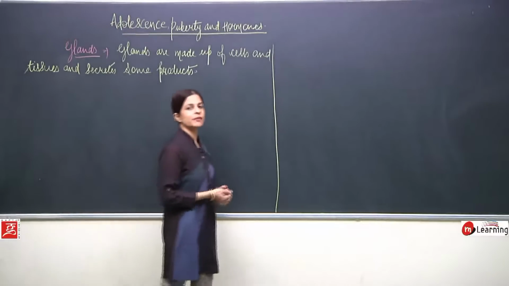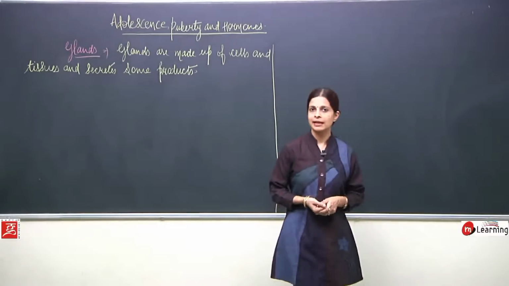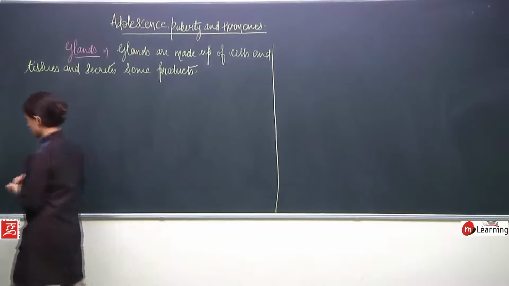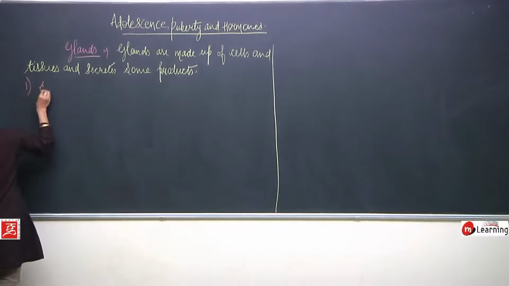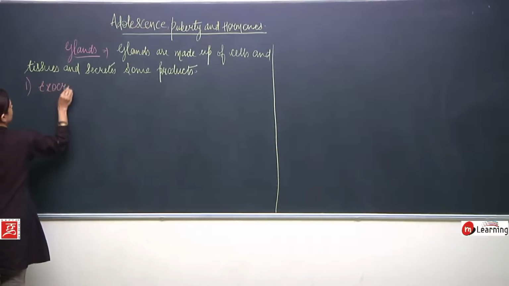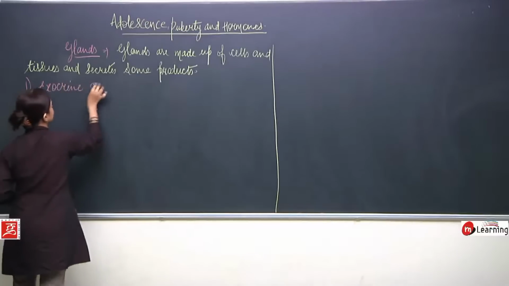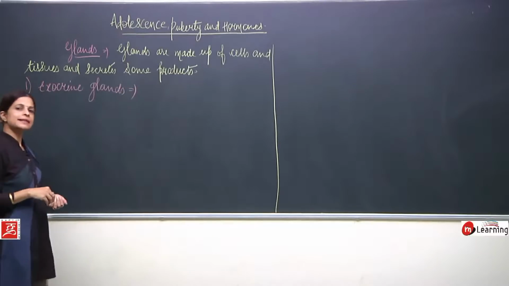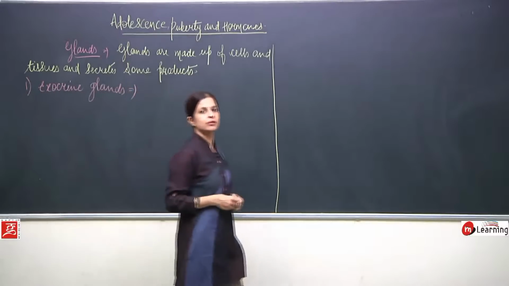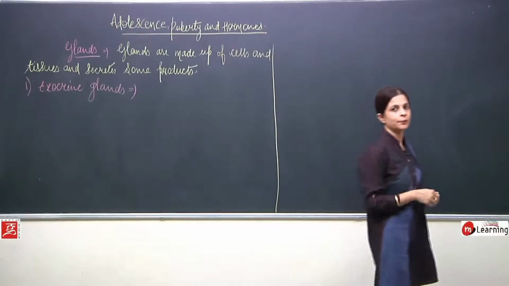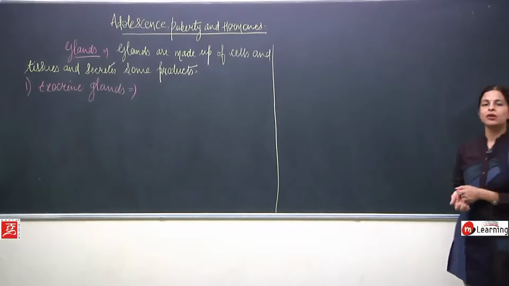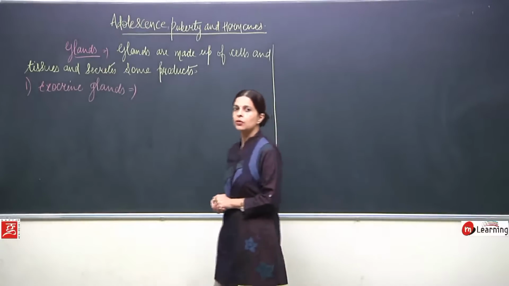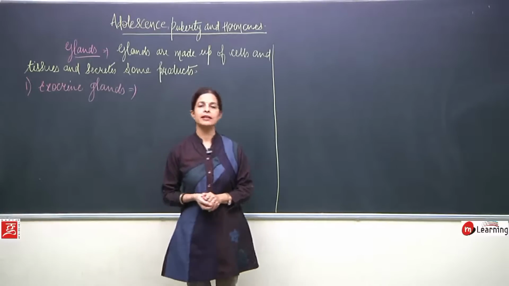Now, the glands can be divided into two categories. So we'll be talking about this. The first is exocrine glands, and the second one is endocrine glands. First of all, we need to understand what is the meaning of exocrine gland, and then we will talk about endocrine glands. So, what is the meaning of exocrine gland, children?